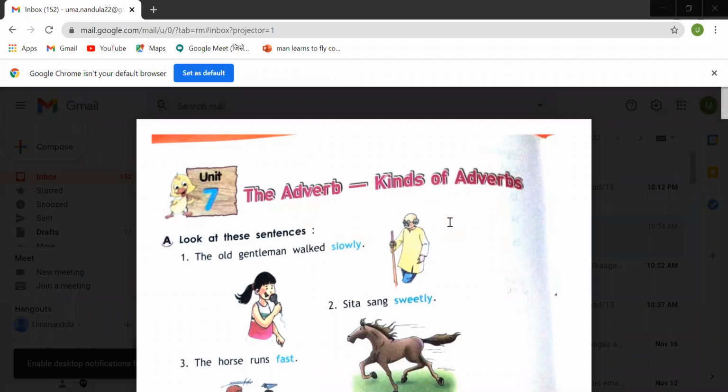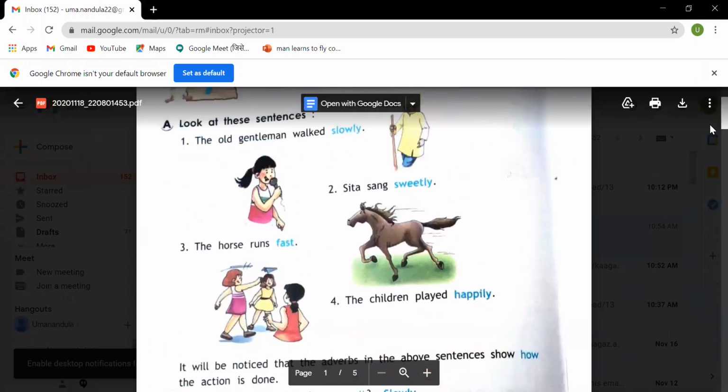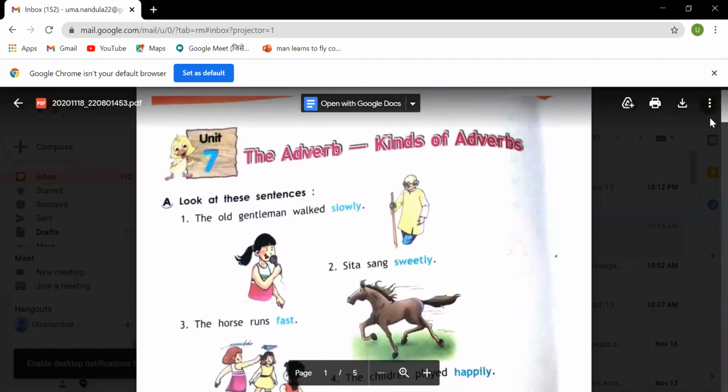Today we are going to learn about adverb unit 7 in your grammar textbook. So, adverb, you have heard this and learned this in your second standard as well. Okay, so now we are going to learn about adverb and kinds of adverbs.